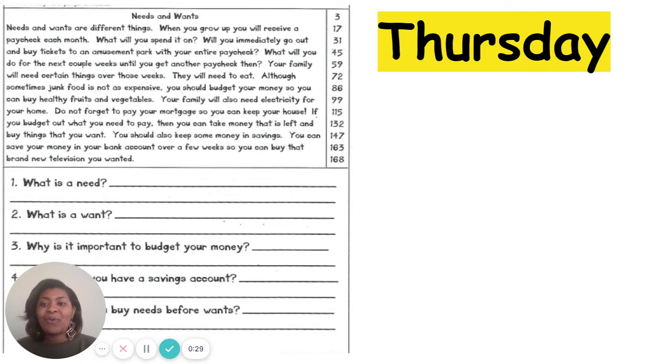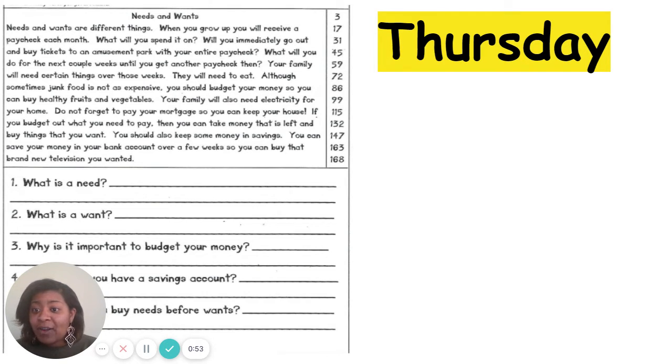All right, today we are going to read a passage. The title is Needs and Wants. Needs and wants are different things. When you grow up, you will receive a paycheck each month. What will you spend it on? Will you immediately go out and buy tickets to an amusement park with your entire paycheck? What will you do for the next couple of weeks until you get another paycheck in?